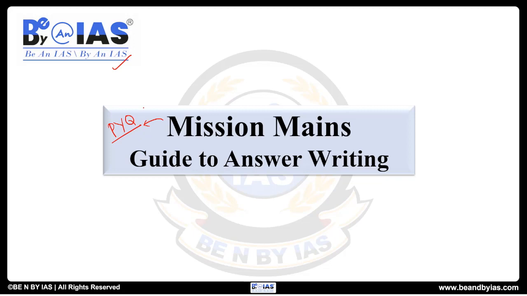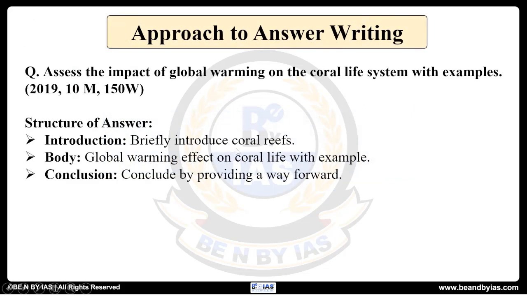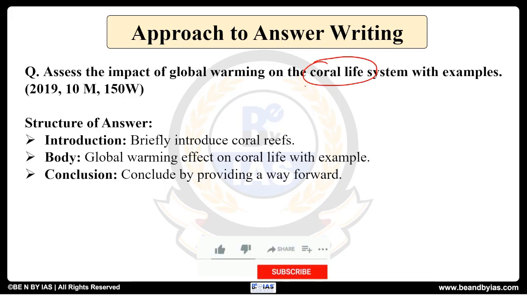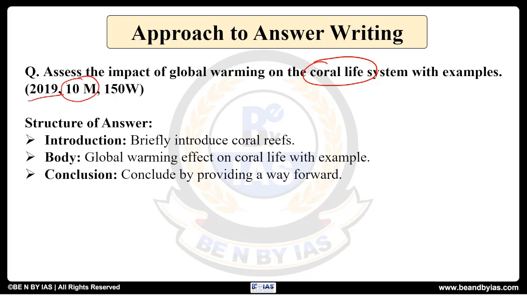आज के सेशन में मैं एक क्वेश्चन लेकर आया हूँ, that is with respect to the corals. See, the coral reefs are very important topic. It gets repeated enough number of times both in prelims and mains. ये क्वेश्चन है, assess the impact of global warming on coral life system with example, which has been asked in 2019 examination for 10 marks. It came in GS paper 1.